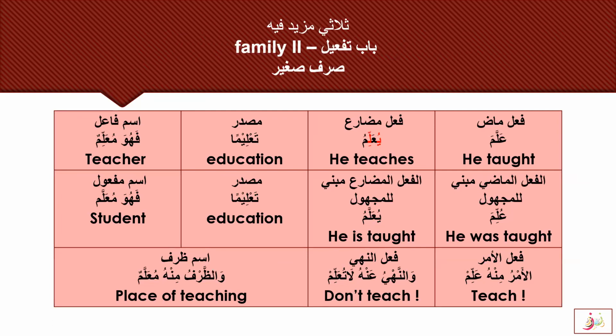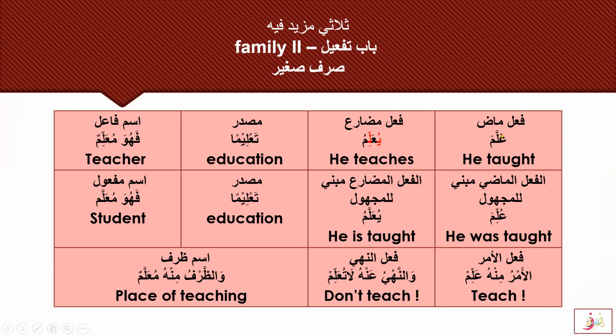So family 2, Bab Taf'il. Allama means he taught. Yu'allimu means he teaches. Fi'l mudari, masdar is ta'liman, education. Ism fa'il is fahuwa mu'allimun, that is, therefore he is a teacher. Fi'l madi mabni lil-majhul: Ullima. Notice that it has a dhamma and a kasra.